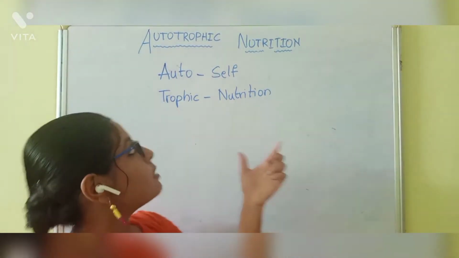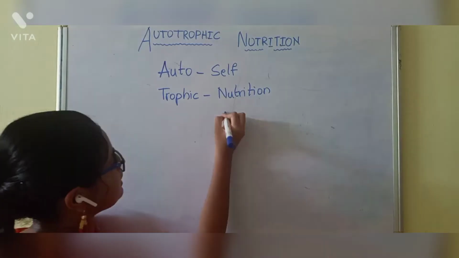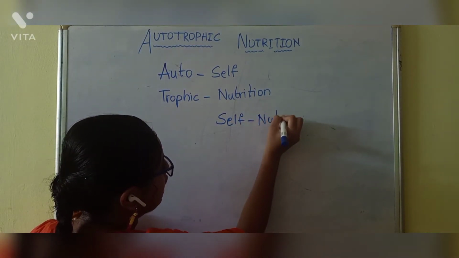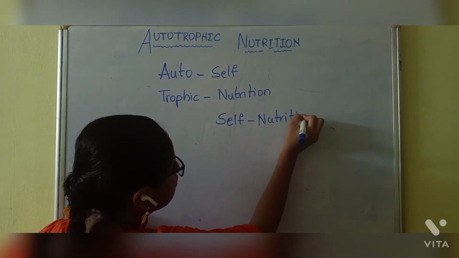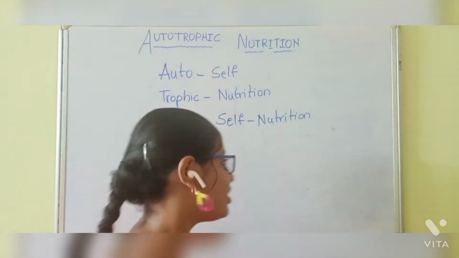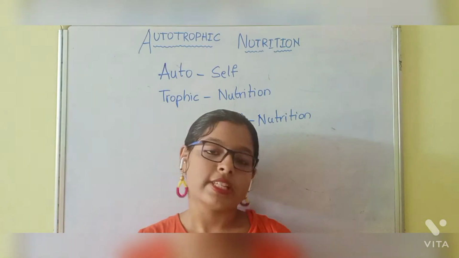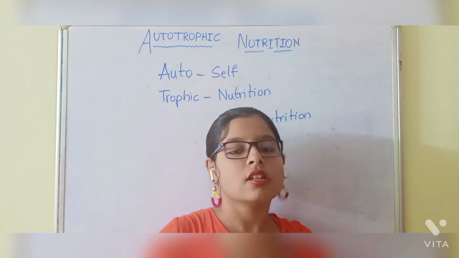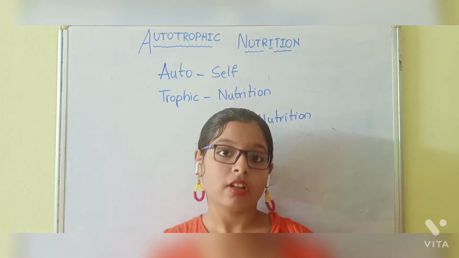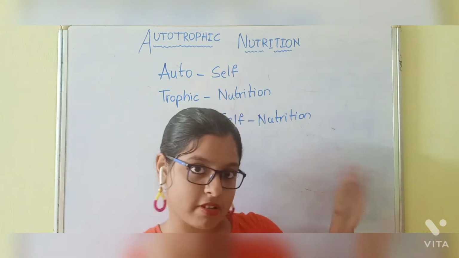So the literal meaning of autotrophic is self-nutrition. The definition of autotrophic nutrition is the process in which an organism prepares its own food using simple inorganic materials.